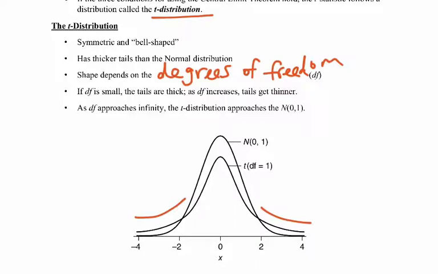If df is small, then the tails are thick. So in other words, as the degrees of freedom increases, the tails will get thinner. And as the degrees of freedom approach infinity, the t-distribution approaches the standard normal distribution. And like I said, we'll see a little bit more with this in the next section, but I just wanted to introduce you to it here.